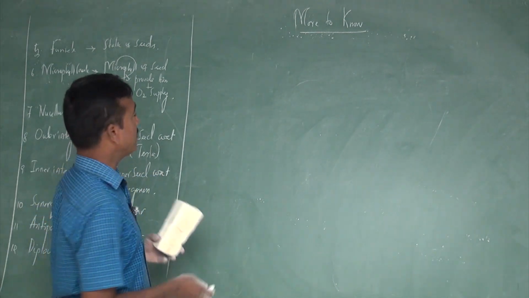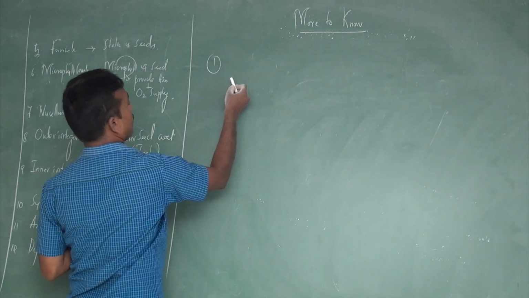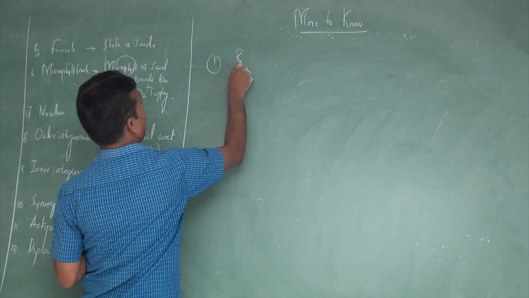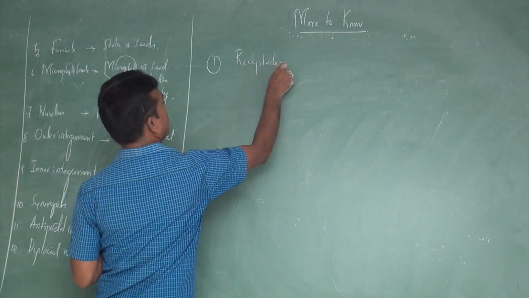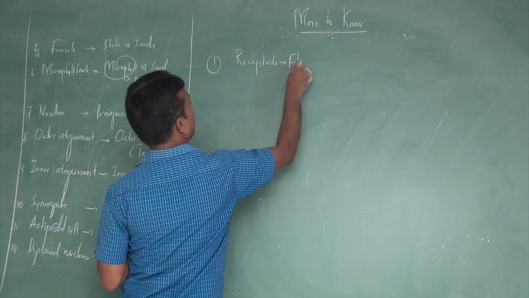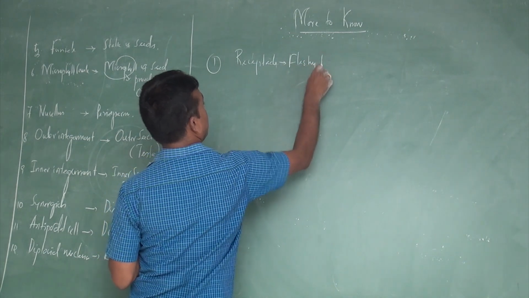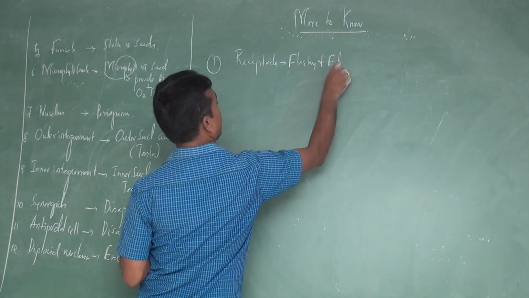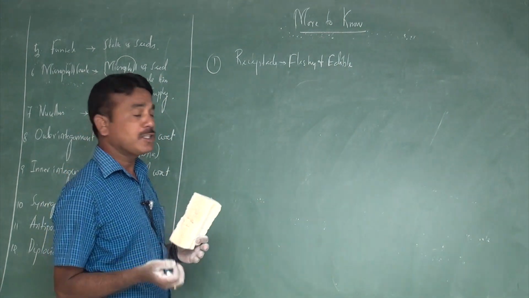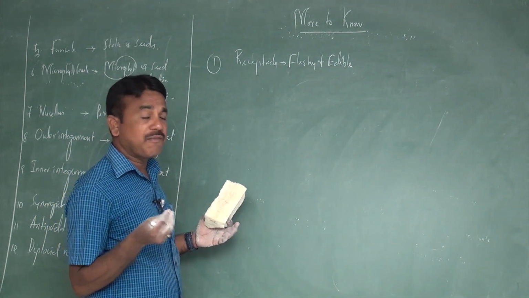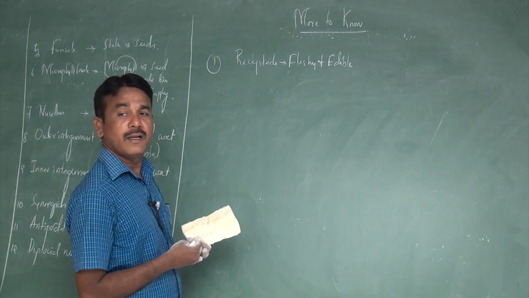In this lesson, what are the key points essential for NEET as well as from a one-word point of view? The first thing, the receptacle becomes fleshy and edible. In which plant does the receptacle become fleshy as well as edible?